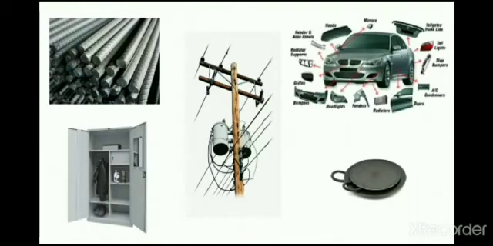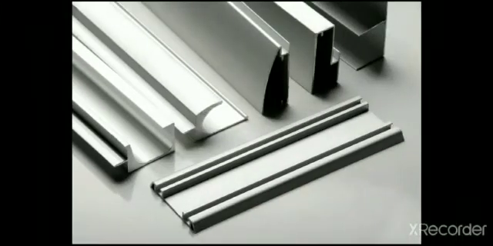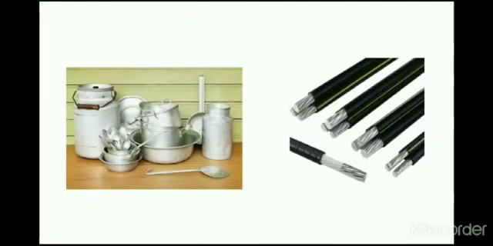Iron can be used for construction of steel bars, a griddle. Griddle is known as tawa, parts of automobiles like car, an electric pole, tables, cupboard, etc. Next is aluminium. Aluminium can be used in kitchen utensils, electric cables, etc.